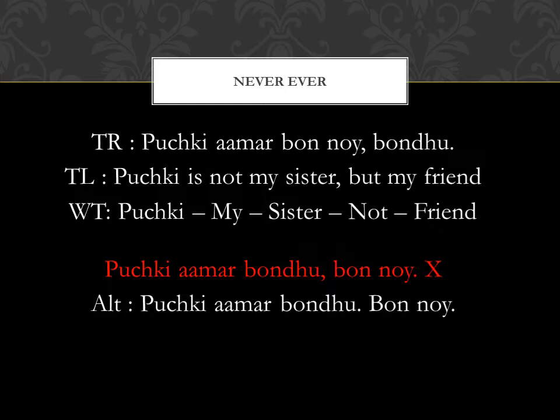But in case you are using the negative portion of the sentence first, which is the topmost one, so Puchki amar bon noy, you can understand that the negative section ends here because noi is at the end of that section.